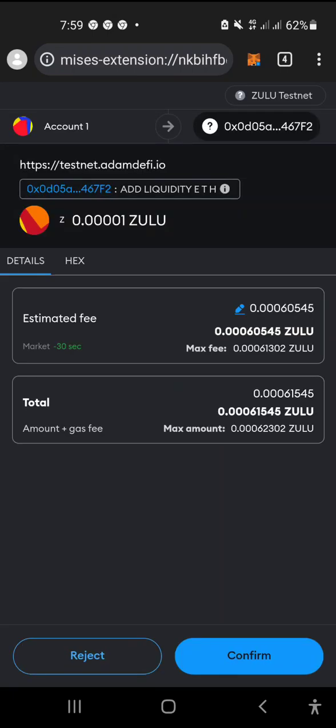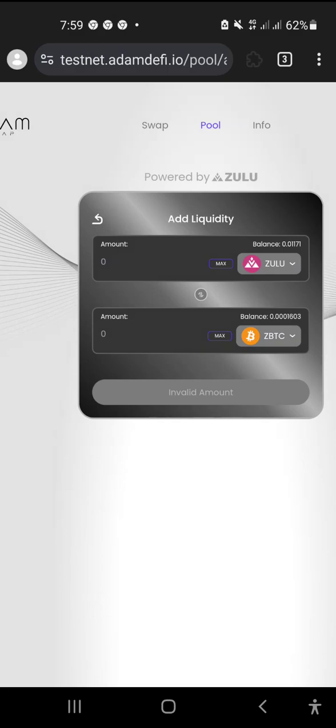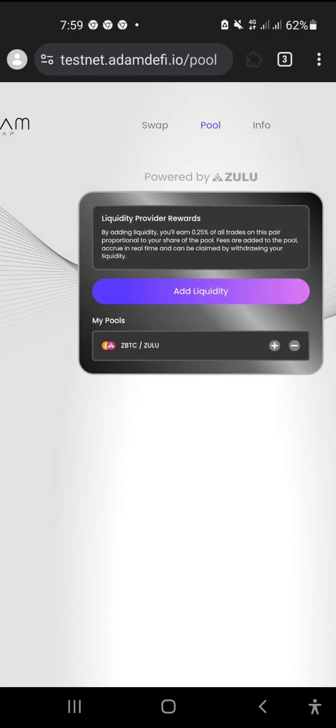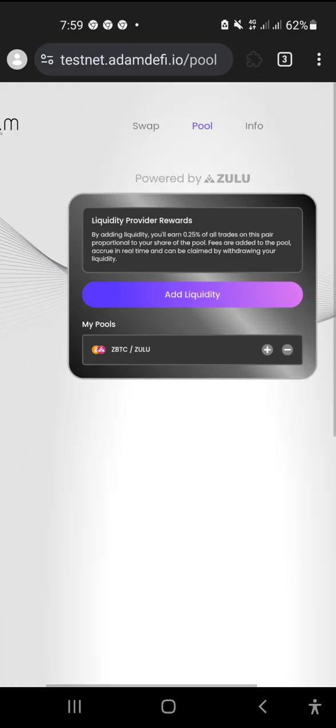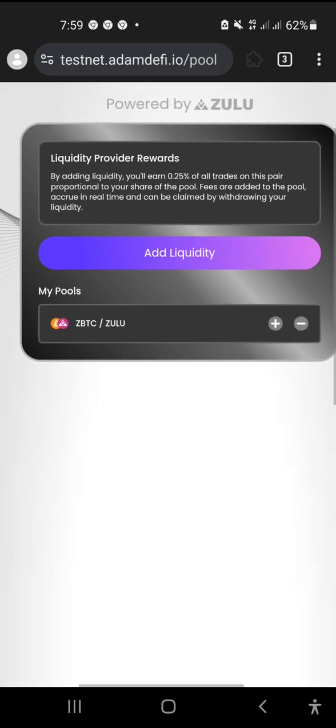Your MetaMask already gets notified by this adding liquidity, and it just asks you to confirm that you agree with that. Okay, I totally agree. So, waiting for confirmation, it will be done after a while. It never takes so much time. Okay, already succeeded. So now if I click back here, maybe you are seeing ZBTC Zulu, you need to do add liquidity first. After a while, you can see this option, my pool.